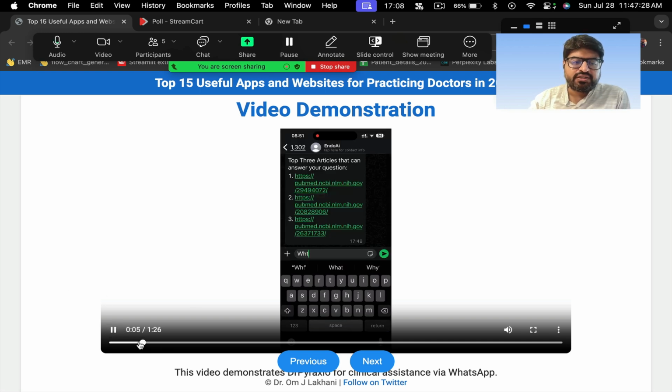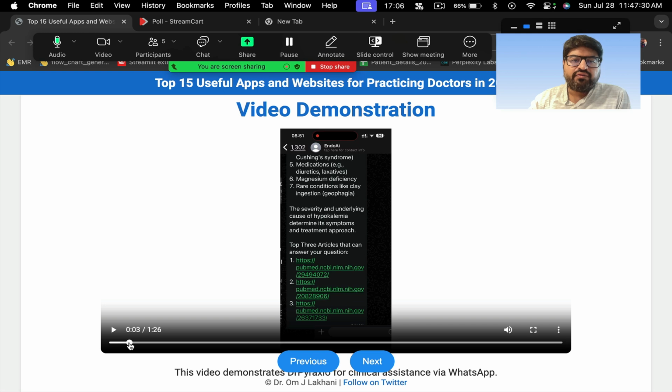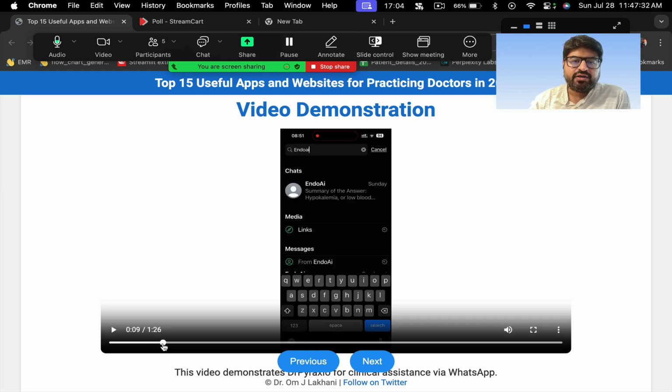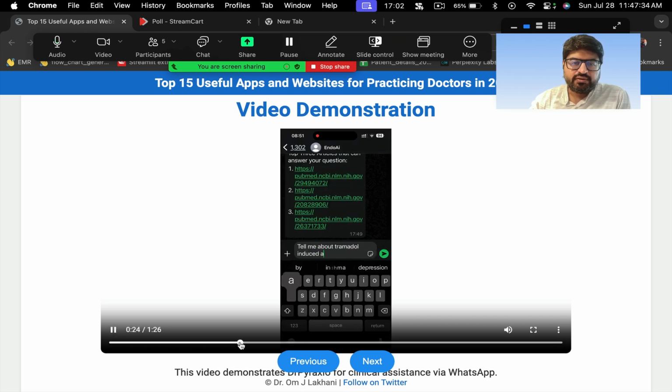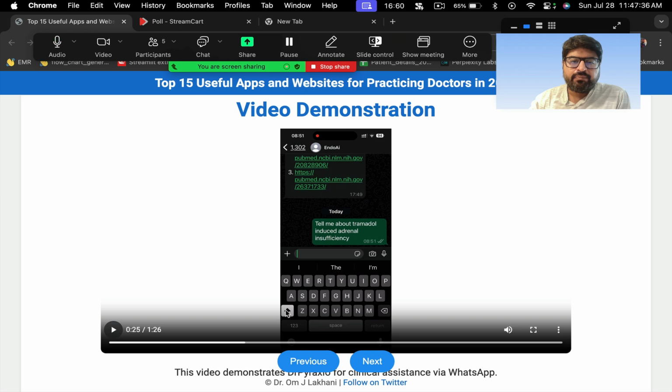So this is the WhatsApp system which we have made. We called it Endo AI, but we are going to change the name here. So tell me about tramadol-induced adrenal insufficiency. This is the question. Then it will search for the answer. It will take a few seconds.